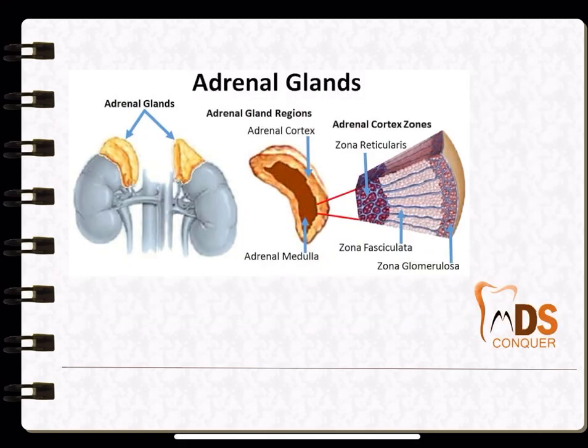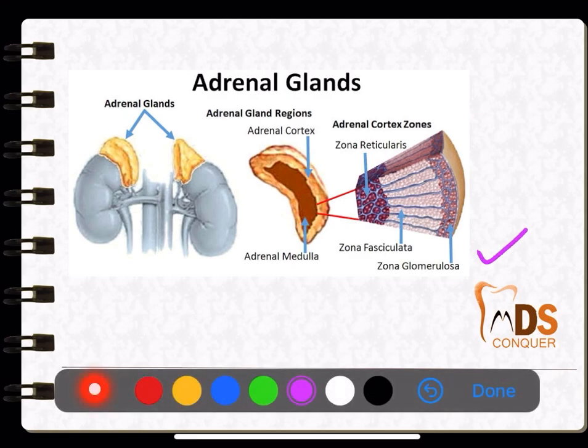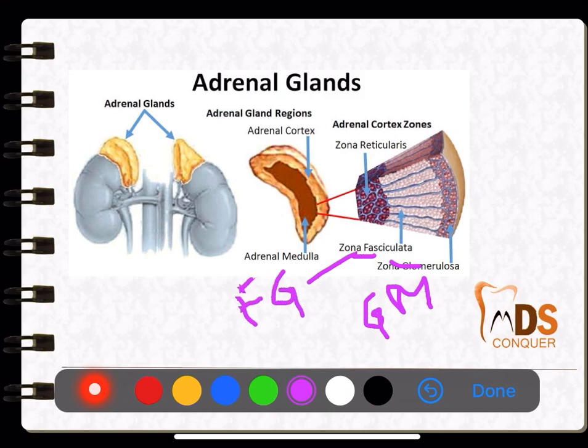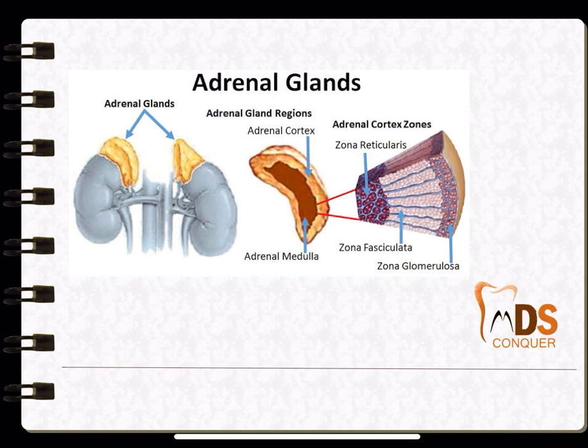Next, the adrenal glands. In the adrenal glands, many times they have asked the zones and the respective hormones secreted by those zones. Zona glomerulosa secretes mineralocorticoids, zona fasciculata secretes glucocorticoids. So, zona glomerulosa, G, secretes mineralocorticoids; zona fasciculata, F, secretes glucocorticoids. Many times they have asked this, so note this as well.